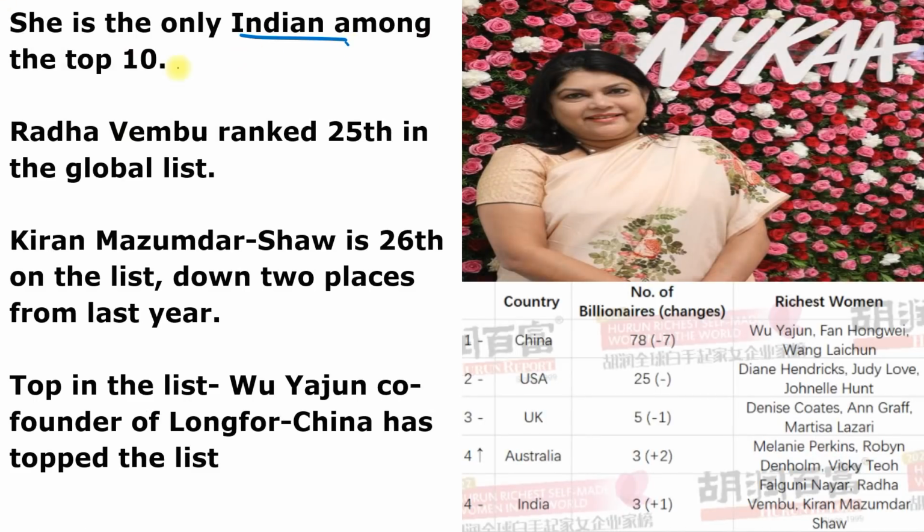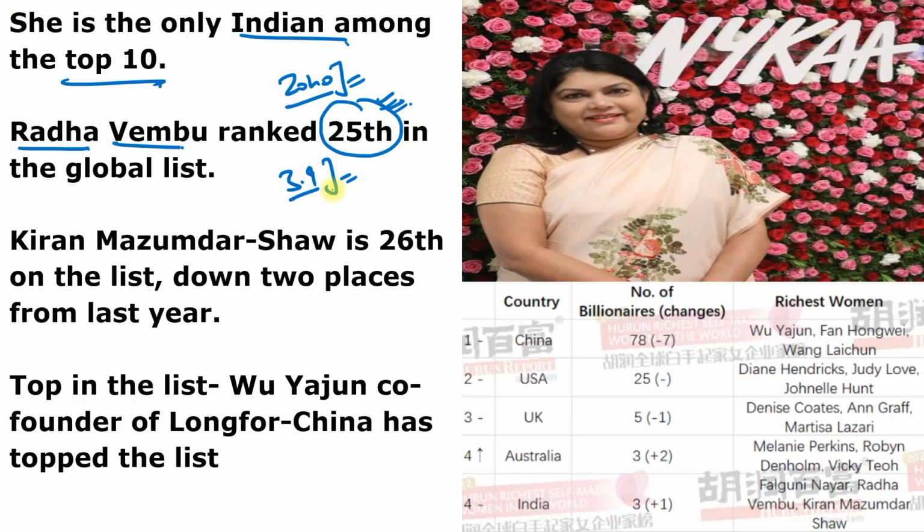She is the only Indian among the top 10, and second position in India goes to Radha Vembu, but in the global list, she ranked on the 25th position. And remember, Radha Vembu is the co-founder and the product manager of very famous company which is known as Zoho, and is the second richest self-made woman billionaire in India with a $3.9 billion net worth and ranked 25th in the global list.